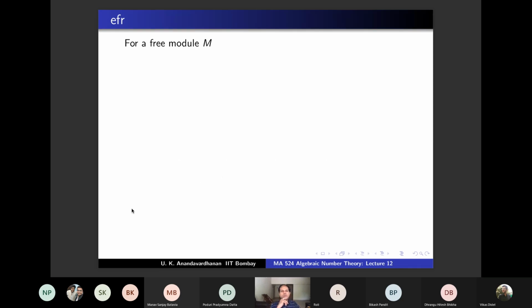And also last time we have seen that if you have a free module M of rank N over a local ring A, so in particular a DVR is a local ring, so this is applicable in our situation. If you take a free module M, then we have seen that M by PM is a vector space over A by P. And what was the dimension?